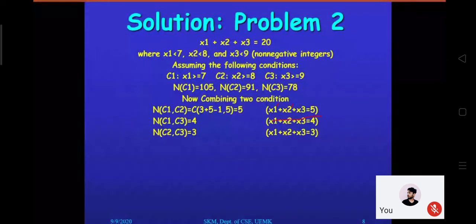So we have considered one condition, then we have combined two conditions. Now is it further possible? Yes. If we combine three, that is C1, C2, C3. Now your comment: if I combine C1, C2, C3, what will happen?